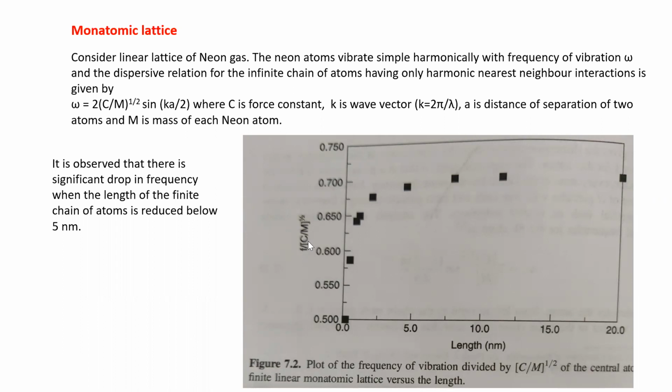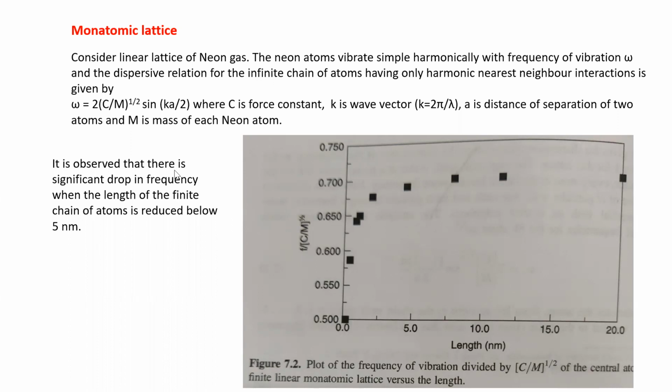So frequency upon root C by m is calculated for different lengths of the atomic chain, the length of the atomic chain in nanometers. For each length they have calculated this ratio, f upon root C by m, and then plotted the graph. Now, what is the observation?